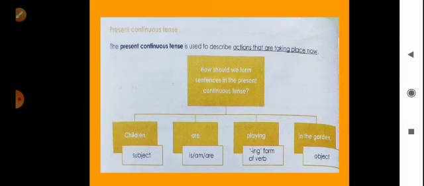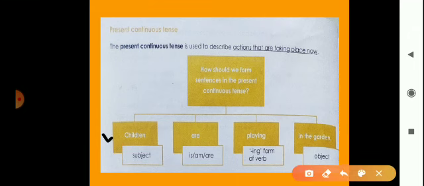तो यहाँ पे how should we form sentence in the present continuous tense. Okay, so how should we form it? Now here also one formula is here. So look here, what is here? One example, this is children, and children is a subject of this sentence. Okay, after that are is a helping verb.